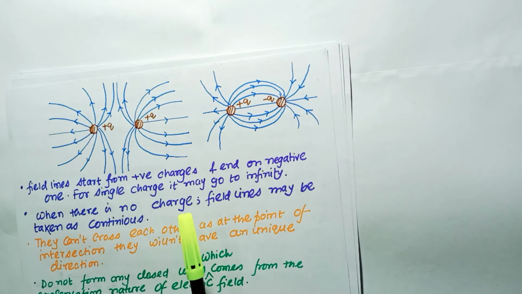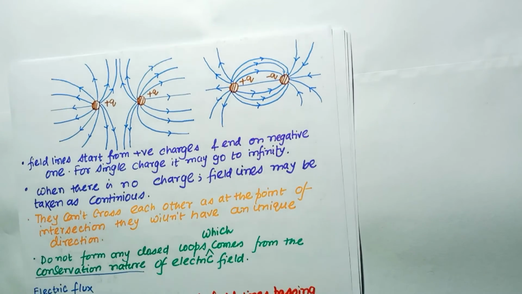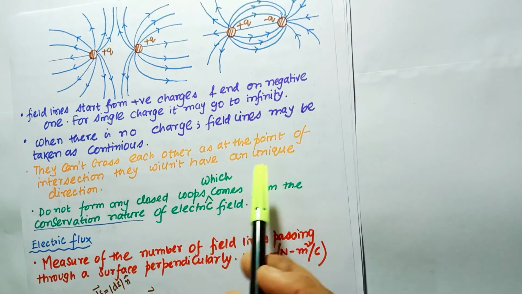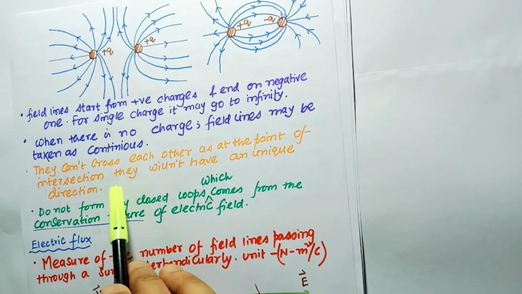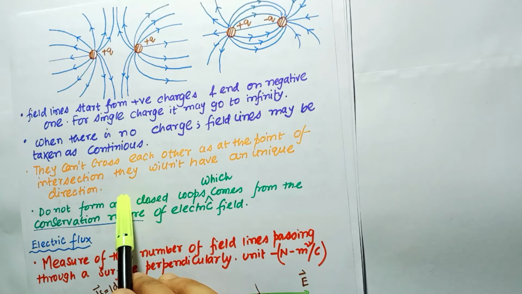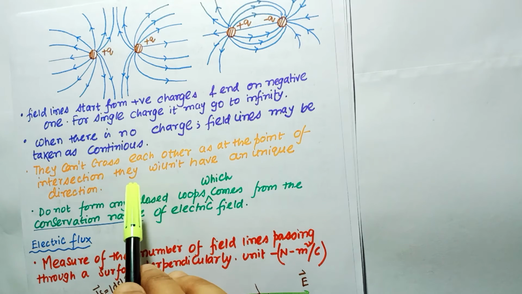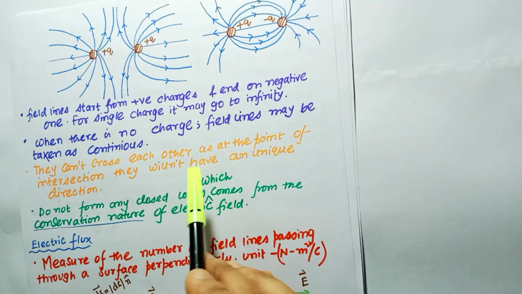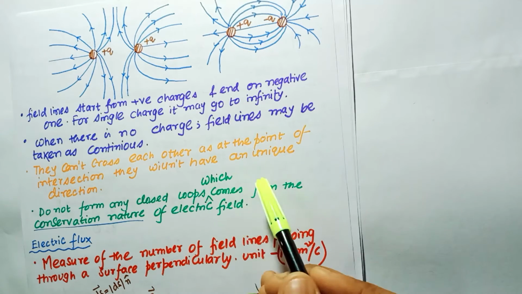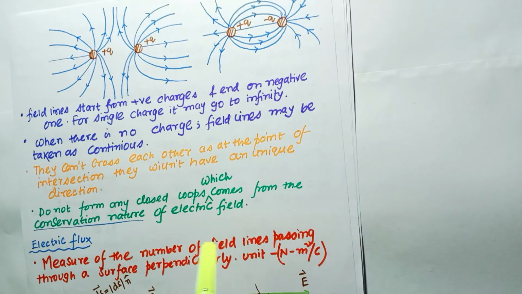When there is no charge, the field lines may be taken as continuous. The field lines cannot cross each other, because if they cross at some point, then at the point of intersection they will not have a unique direction. If they intersect at some specific point, we can draw several lines at that point, so we can get two different directions of the electric field at the same point. And the last one: the electric field lines do not form any closed loops, which comes from the conservative nature of the electric field.